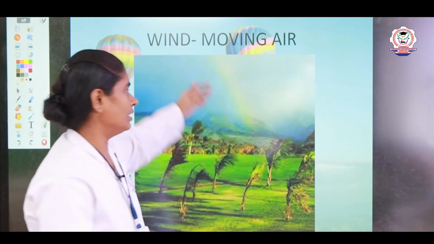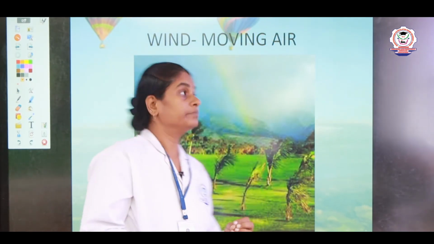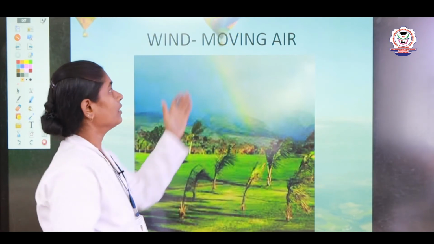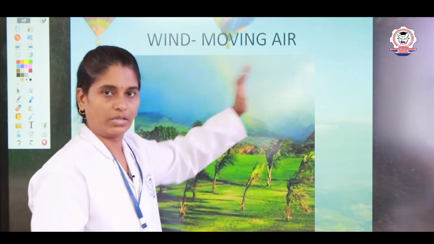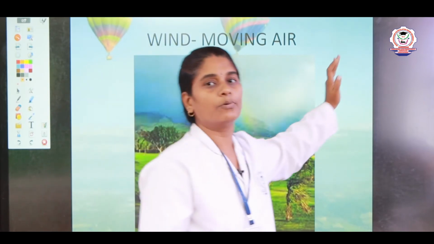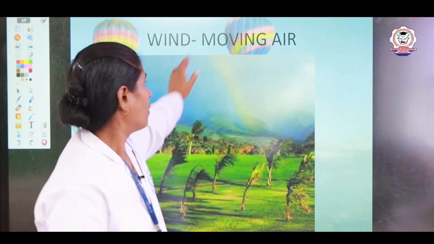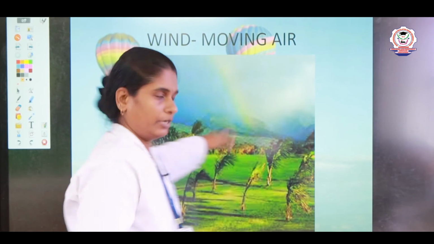So this wind has many names according to its speed, right? So here you can see when the air is moving, we call that wind. So what is wind? Moving air is called wind.